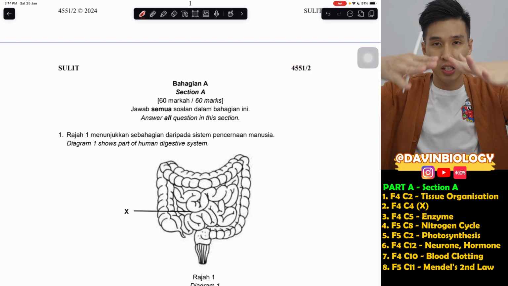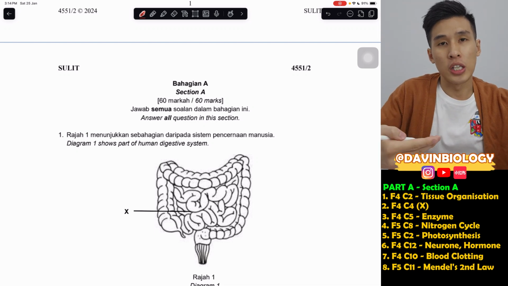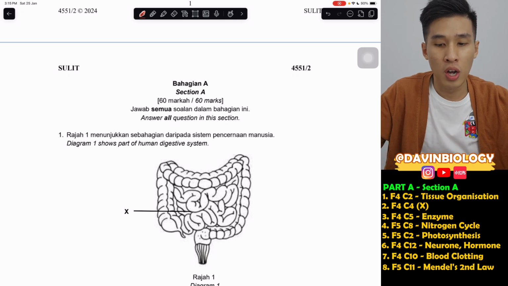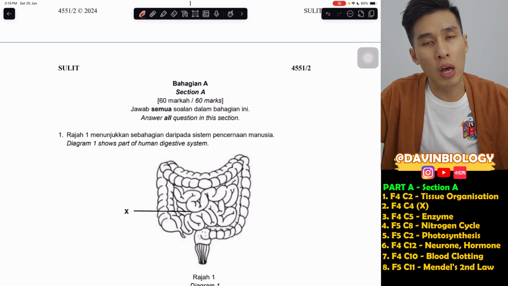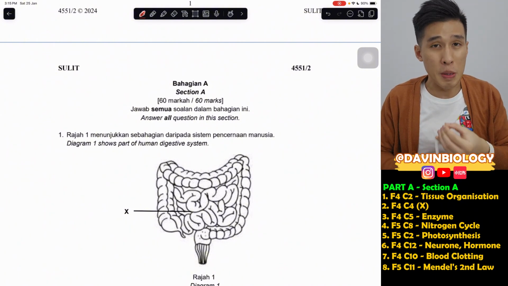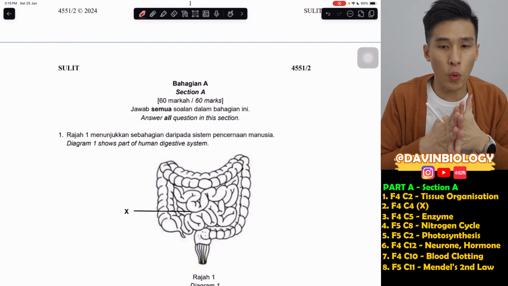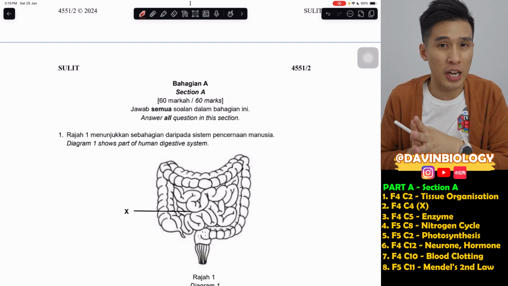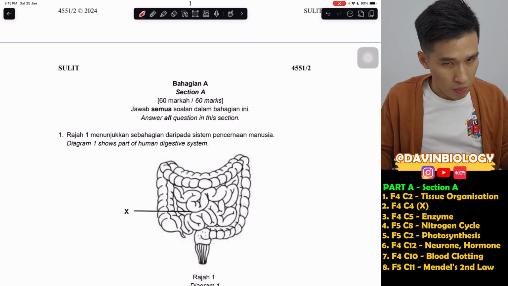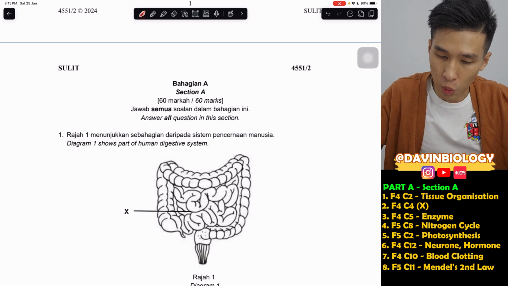As you can see on the screen below, here are all the chapters that are inside this state paper. So I will cover most of it. Now, why this Melaka paper? Because I feel there are quite a lot of important topics for this year. Quite a lot of chapters that I feel have a very high chance to come out this year are mostly in this paper. So these questions are very good, and we just do it as a revision.